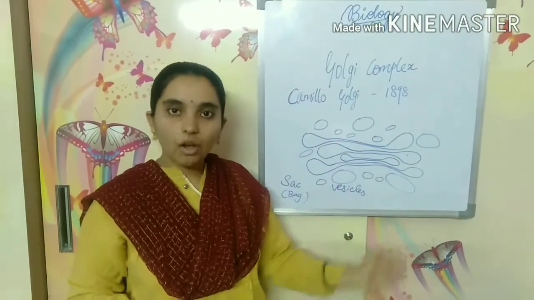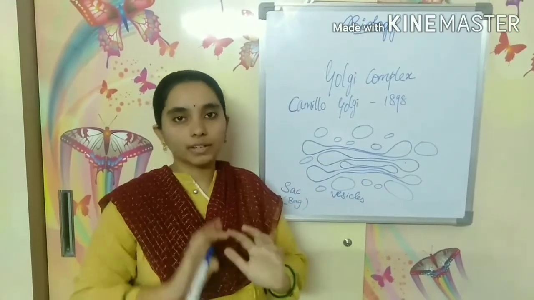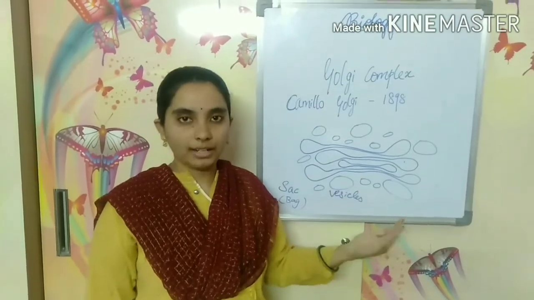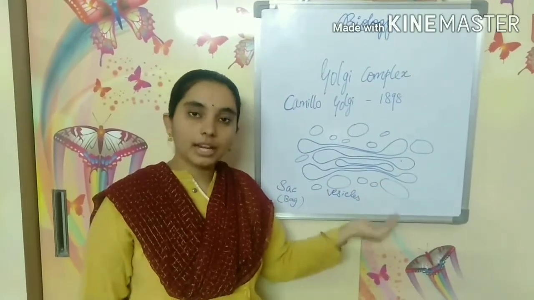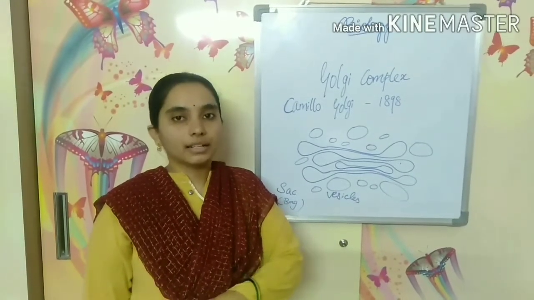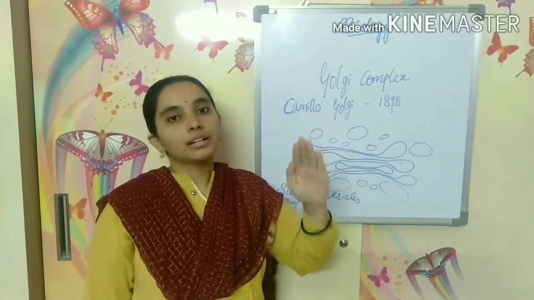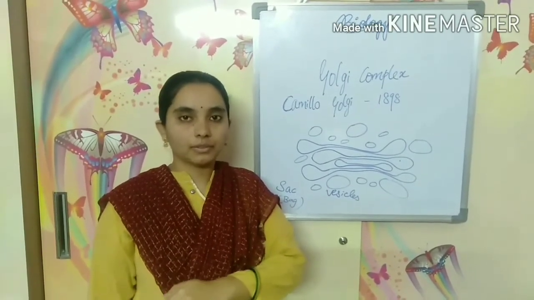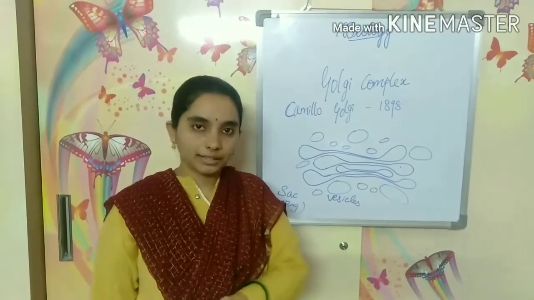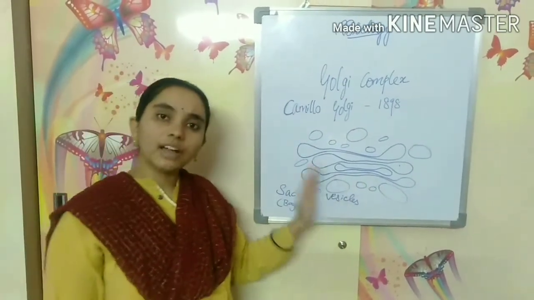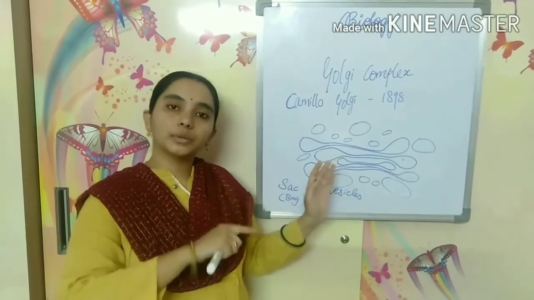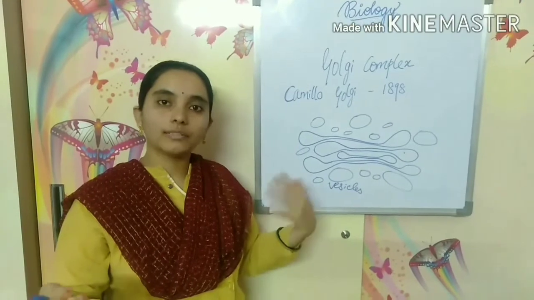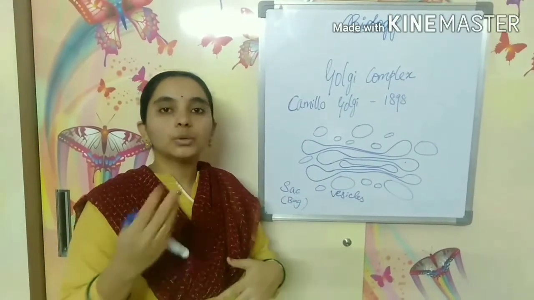Okay, so now whichever part of the cell requires these materials like proteins and fats, the Golgi complex will send the materials to that part of the cell which needs that substance. Some of the fats and lipids are sent to the cell membrane for repair or for the manufacture of new membrane.